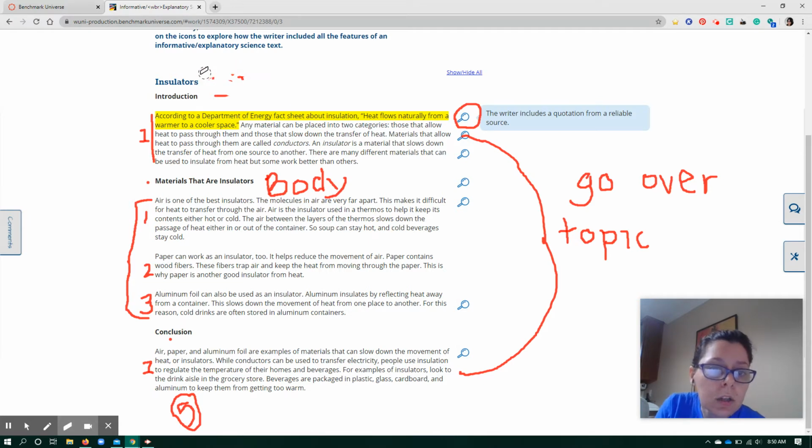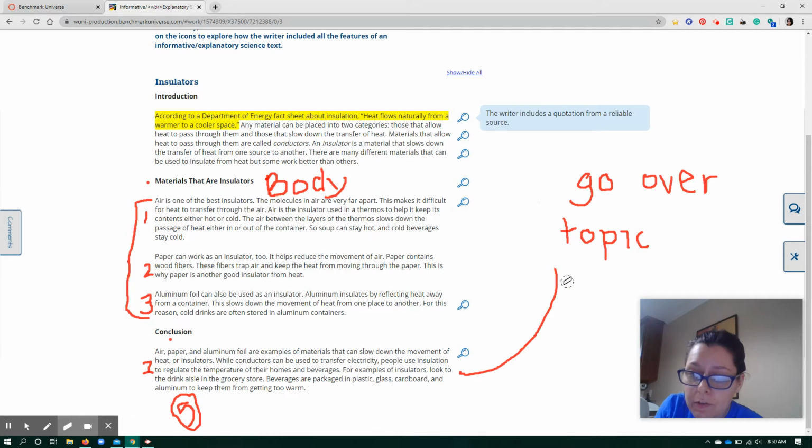Number 1, your title should introduce whatever your topic is. Number 2, you should have 5 paragraphs. Now, these don't need to be long paragraphs, but you should have 5 paragraphs. And your writing plan, which is in the pre-write stage, will help you to figure out what you need to have inside of your 5 paragraphs.